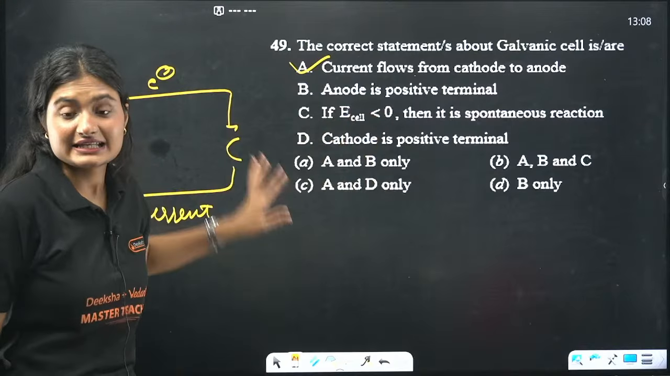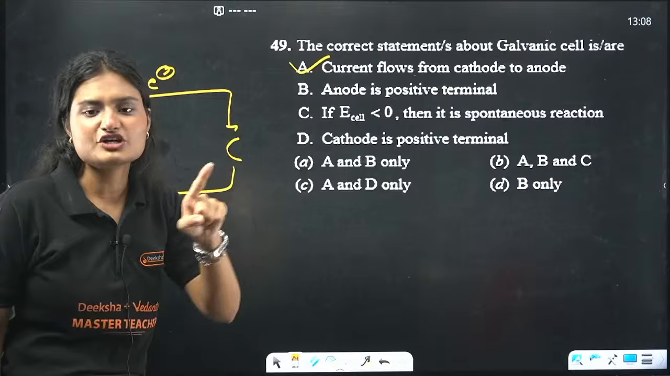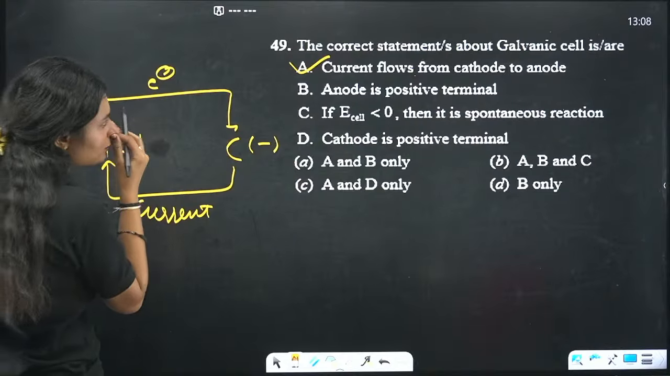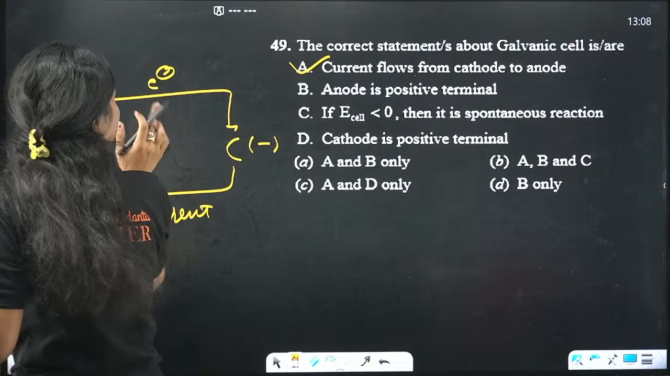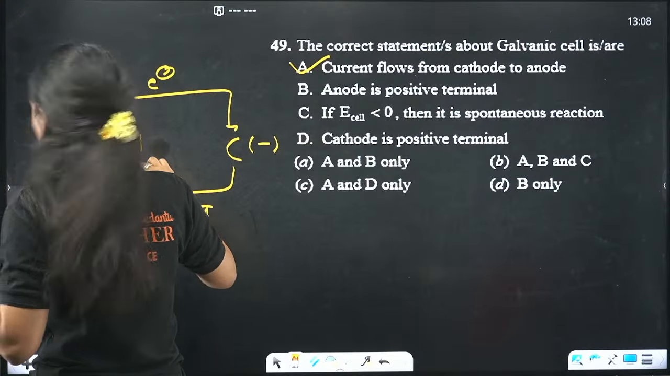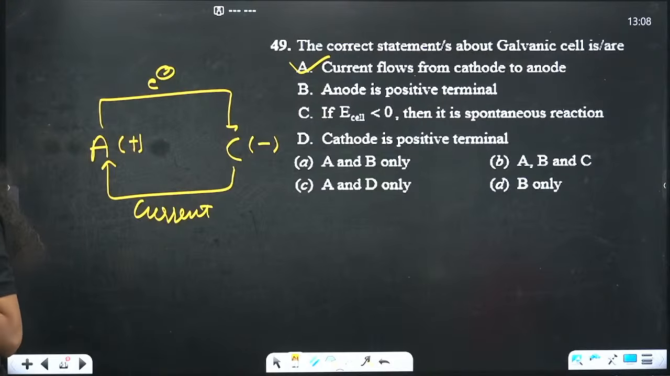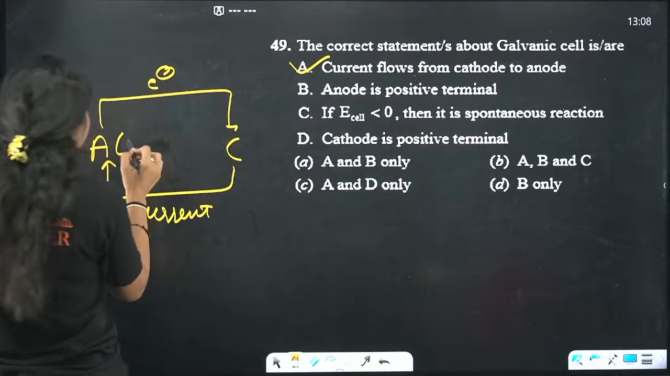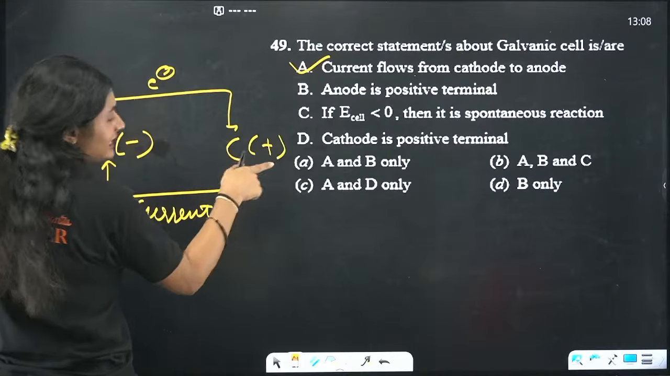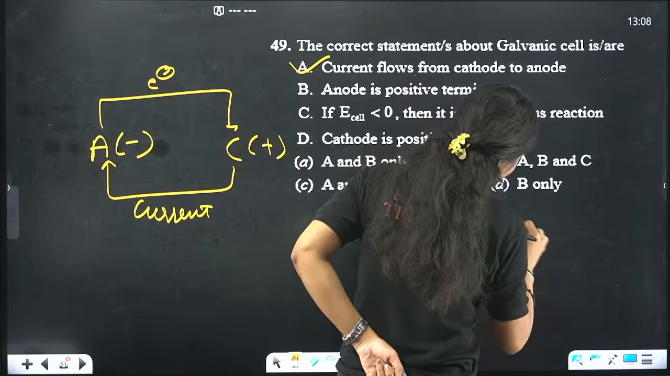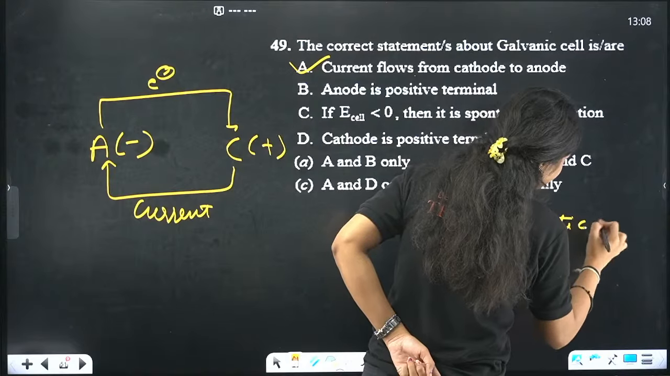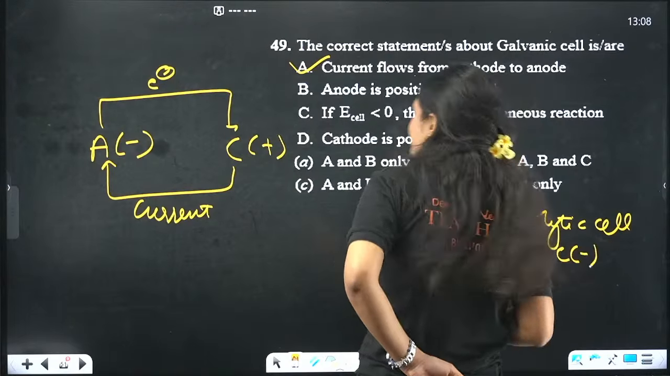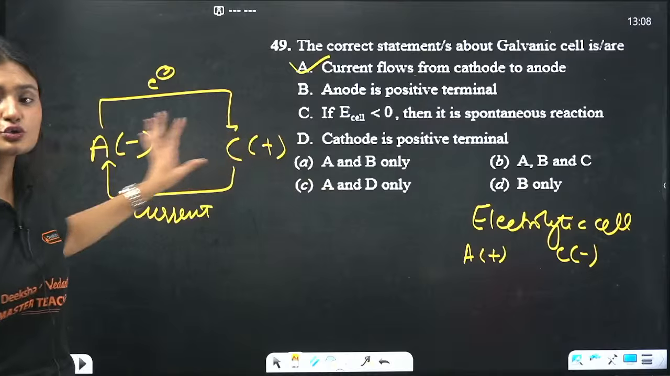Anode is positive? When we are talking about a galvanic cell, anode is positive, cathode is negative. No. One second. No. Anode is negative for a galvanic cell, and cathode is positive for a galvanic cell. For an electrolytic cell, the concept is slightly different. For an electrolytic cell, anode is positive and cathode is negative. That is a different kind of cell. It works totally opposite to this one.